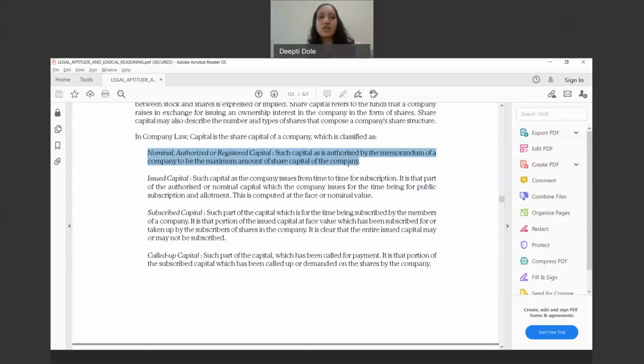In the same manner, the nominal or authorized registered capital is a limit. It is not the actual amount put in. The actual amount is the paid up share capital, which has actually come in as share capital. So I hope you understand what is nominal, authorized or registered capital. What is issued capital? The company can issue from time to time for subscription. It is that part of the authorized capital which the company issues for the time being for subscription and allotment.